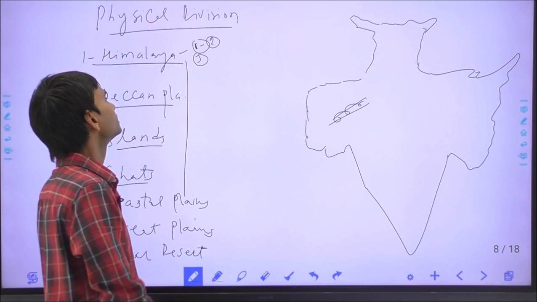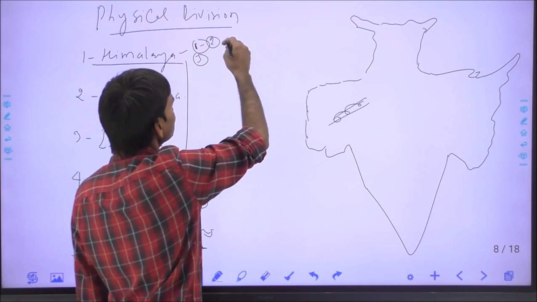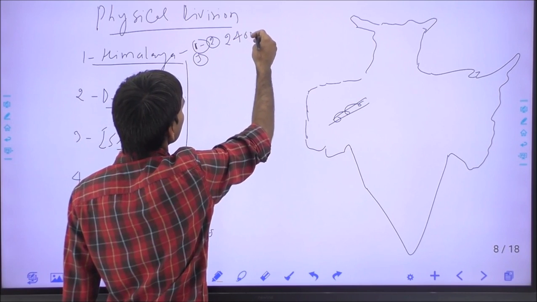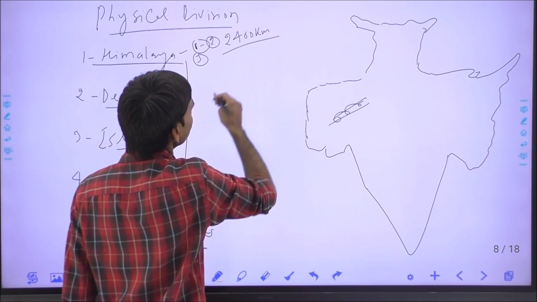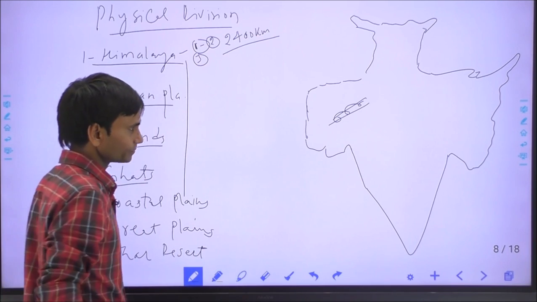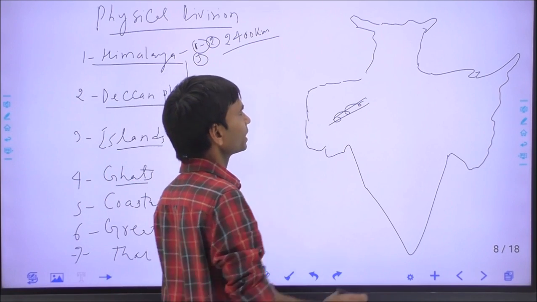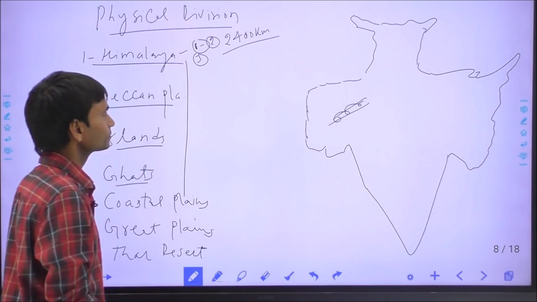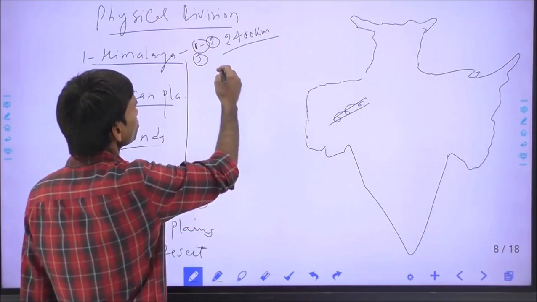Third, the Himalaya is mainly considered a formation of the Holocene period, which is about 10,000 years ago. And next, the Himalaya has a 2400 kilometer length. The total length of the Himalaya is 2400 kilometers, and the width of the Himalaya is more on the western side than the eastern side. And now the division of the Himalayas.